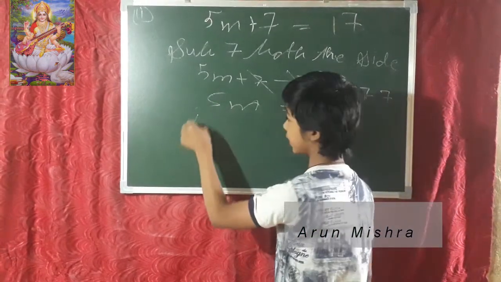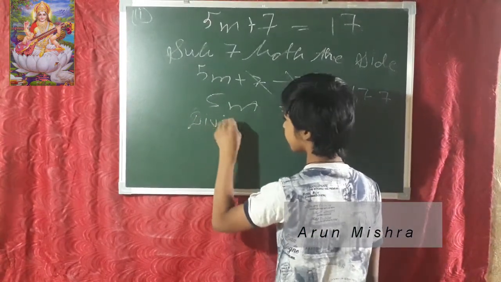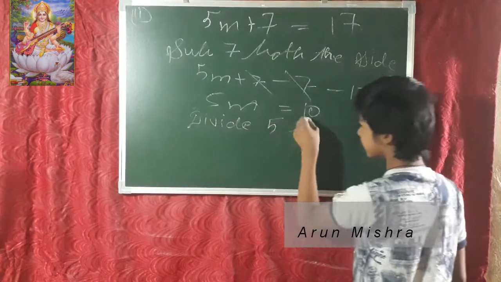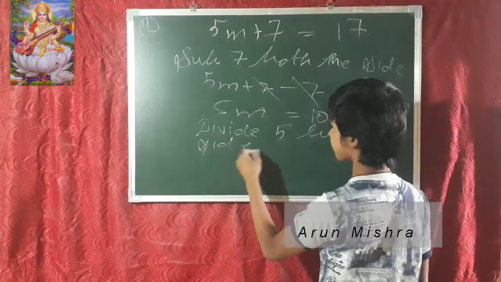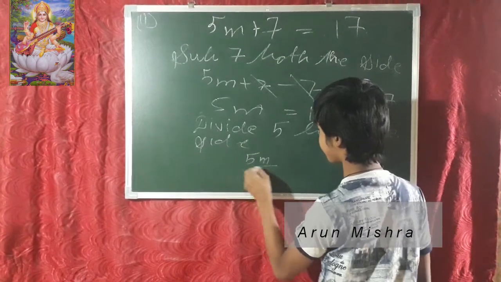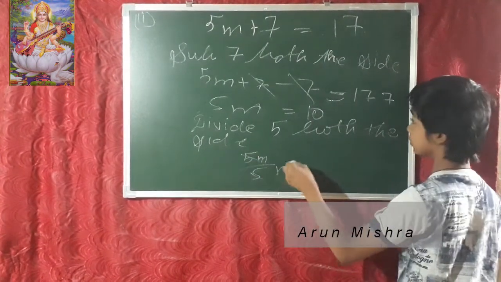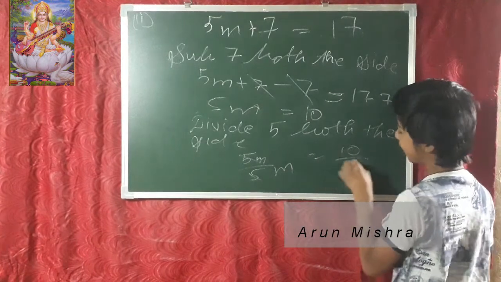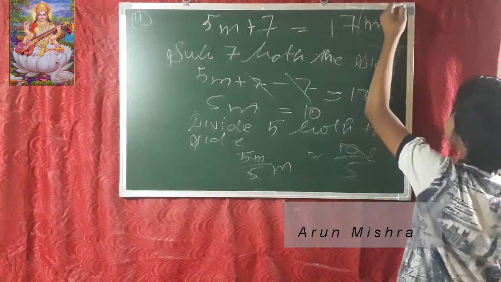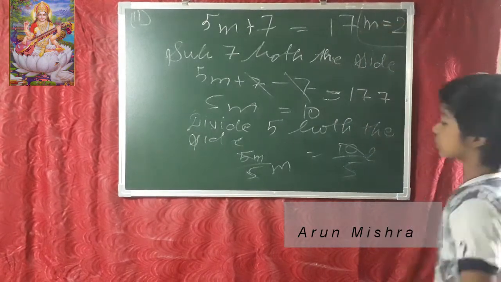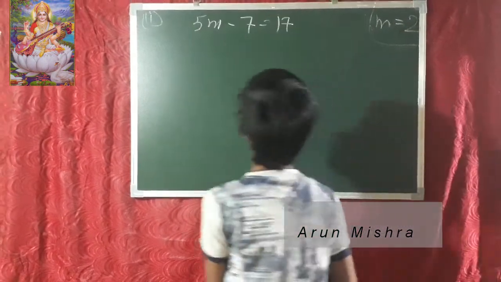So divide both sides by 5. 5m divided by 5 cancels, and m is equal to 10 upon 5, which is 2. The value of m is 2. So now we are going to start our checking process.